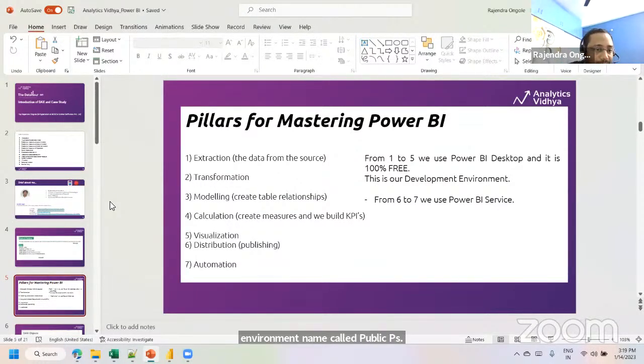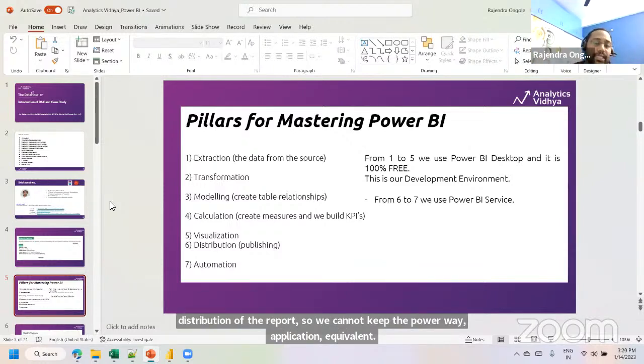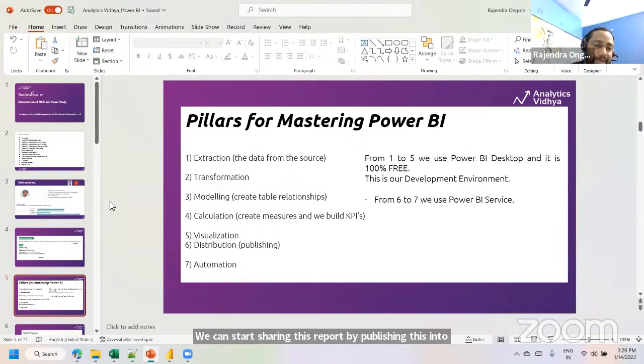So steps 1 to 5 in Power BI Desktop, we can call it a development environment. And the sixth and seventh are the distribution of the report. So we cannot keep the Power BI application at your end. We can start sharing this report by publishing it to the service, which is a cloud-based environment.